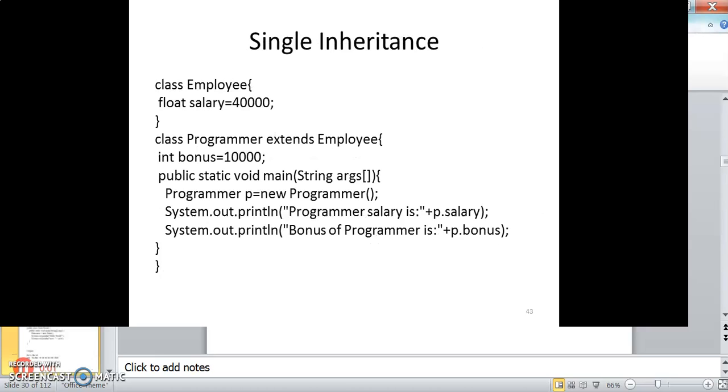Then single inheritance, you can see an example. Class Employee, float salary equal to 40,000, and I am extending the Employee class: Programmer extends Employee. Inside that I am creating a bonus of 10,000. Now public static void main String args, Programmer p equal to new Programmer, and using the Programmer object p I am accessing salary as well as bonus.